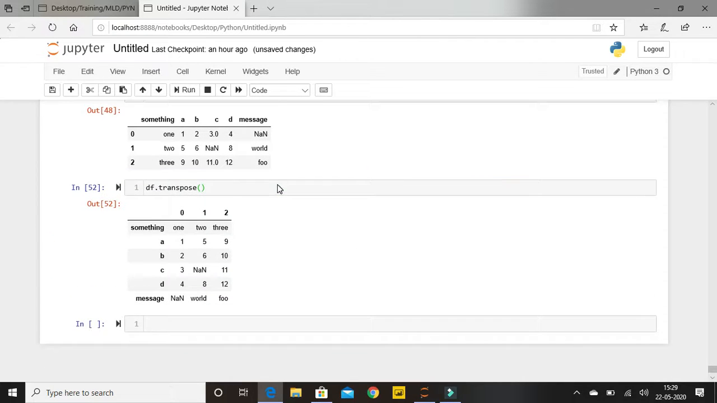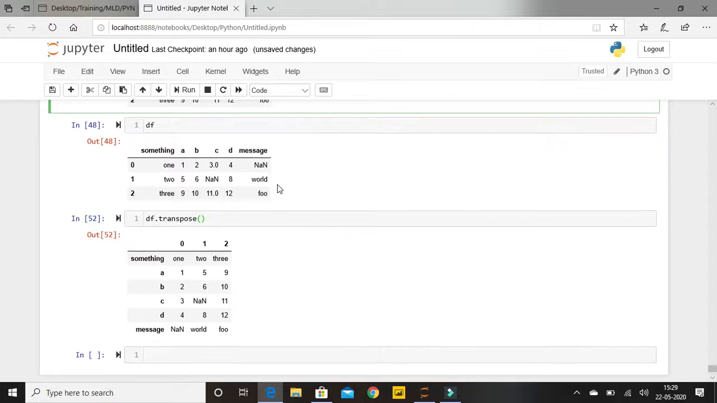The last for today's tutorial is transpose. Now what do you mean by transpose? Transpose is nothing but interchanging my rows and columns. It means my rows become my columns and my columns become rows. So over here you will be able to find there are 5 columns, something A, B, C, D, message, sorry, 6. And there are 3 rows, 0, 1, 2. If we need to transpose, meaning interchange our rows and columns, use this function called dataframe dot transpose.